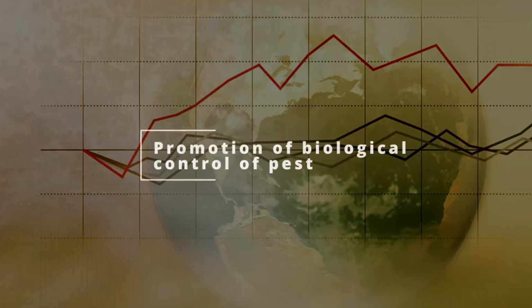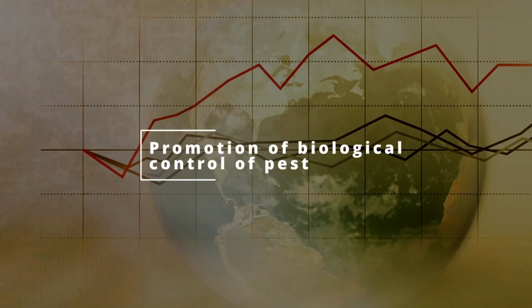This scheme is also trying to encourage the farmers to use biopesticides, which are less harmful for the human body as well as for the soil. So this scheme is very much focused on the long run effect of chemical pesticide.